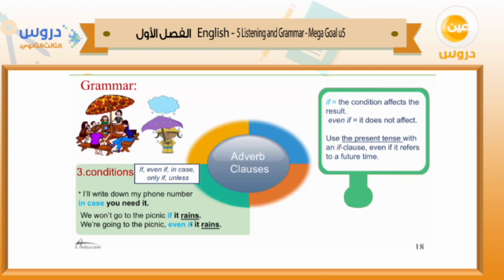All right, but if we use even if, the condition here doesn't affect. It means that we are going to the picnic even if it rains. And use the present tense with an if clause even if it refers to the future time. Also, you have to be careful about the tense here, it should be in the present tense even if it refers to the future time.